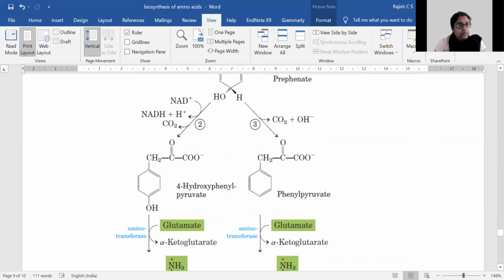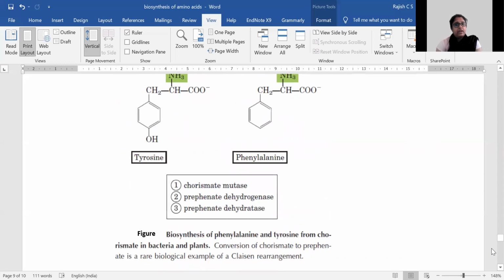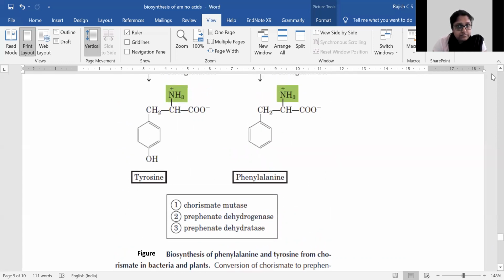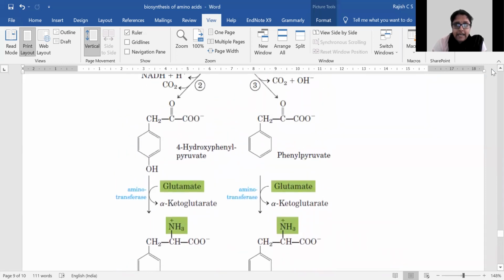And that phenyl pyruvate can undergo a transamination reaction to form phenylalanine. So that is the biosynthesis of phenylalanine and tyrosine.